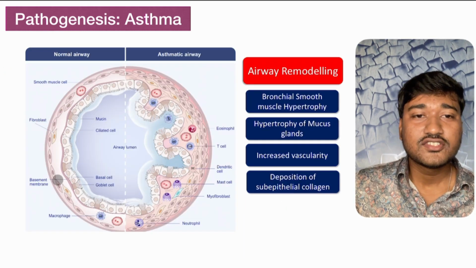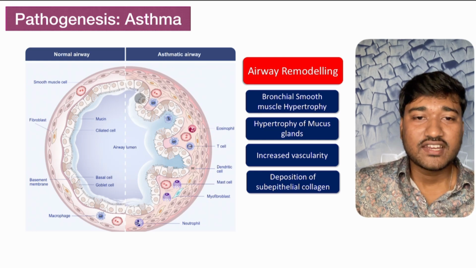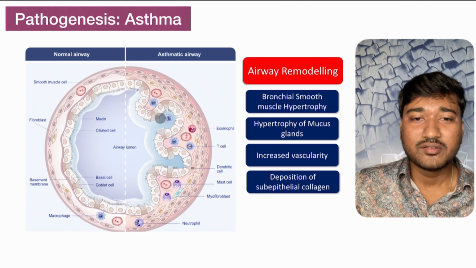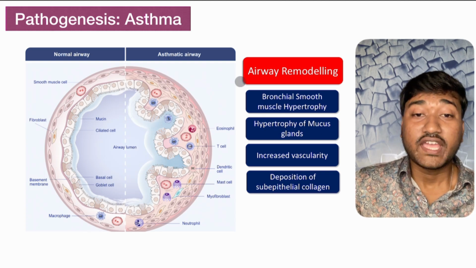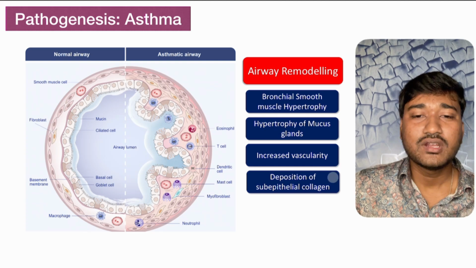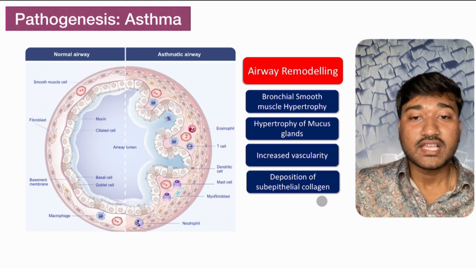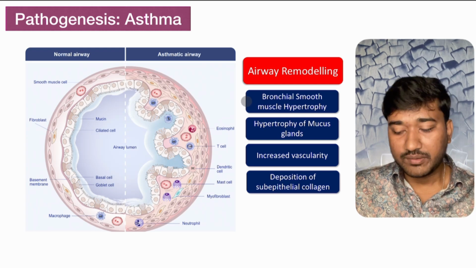So this is your normal airway. This is our asthma airway. So there is increased vascular permeability. Remember, there is too much edema and also too much secretion. And also at the end there is airway remodeling, bronchial smooth muscle hypertrophy and hypertrophy of the mucus gland, increased vascular permeability, deposition of subepithelial collagen. So this is our asthmatic airway. Now the baby is in great trouble.